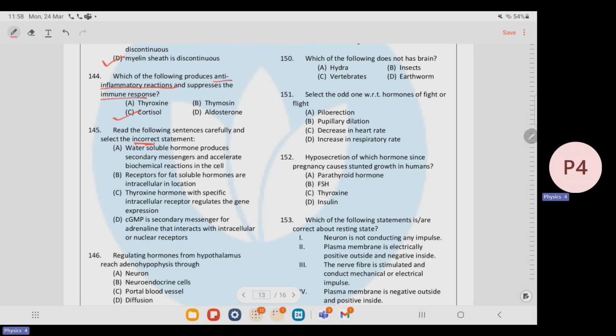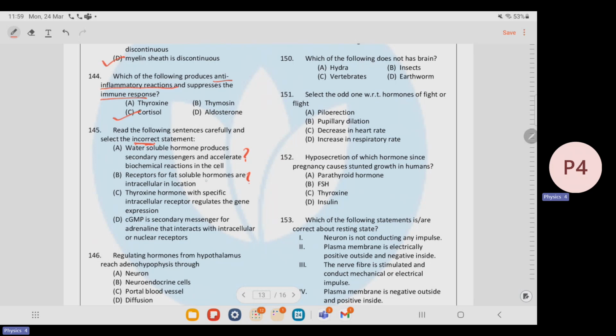All right. Now, water soluble hormone produces secondary messengers and accelerates biochemical reactions in the cell. We do not know about this statement, so we will leave it over here, as this is not from the NCERT. Receptors for fat soluble hormones are intracellular in location. Again, this also we don't know.